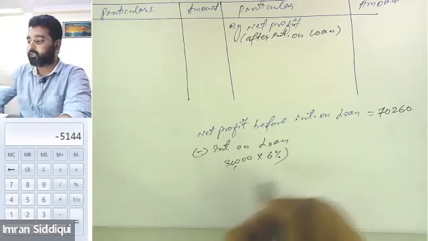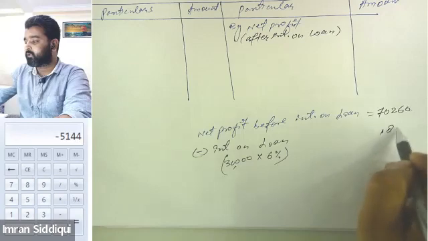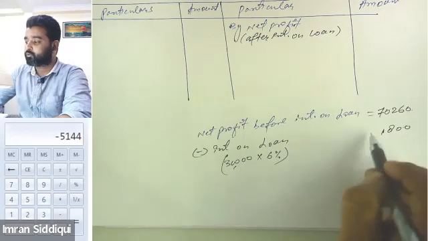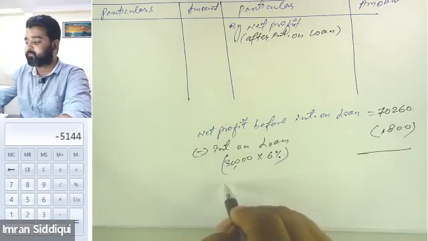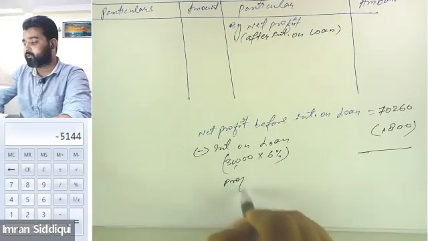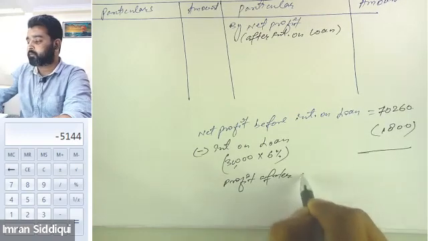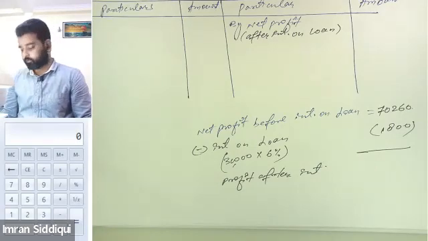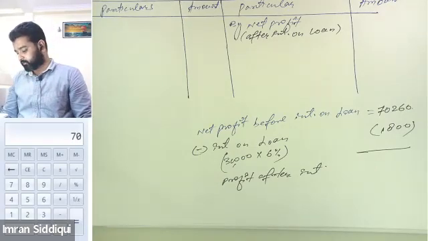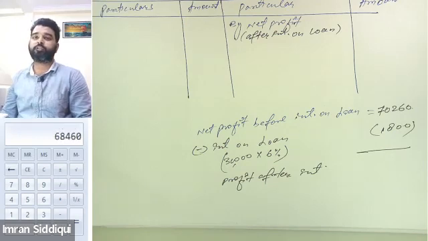Is that clear? 6% of 30,000 will be 1,800. So we will subtract this value 1,800, and the profit that we will get will be called profit after interest. So what will be the profit after interest? It will be 70,260 minus 1,800, so it will be 68,460.